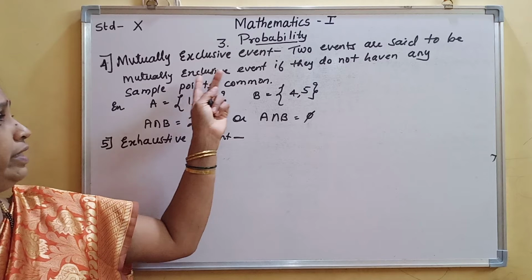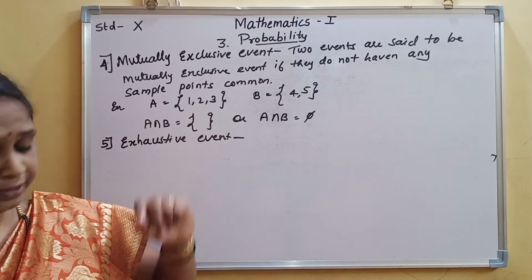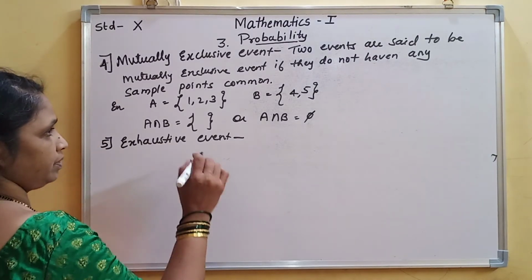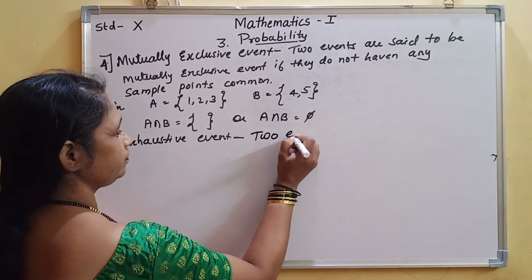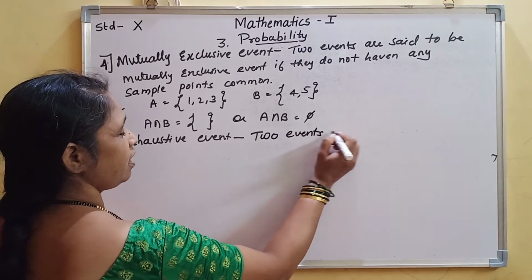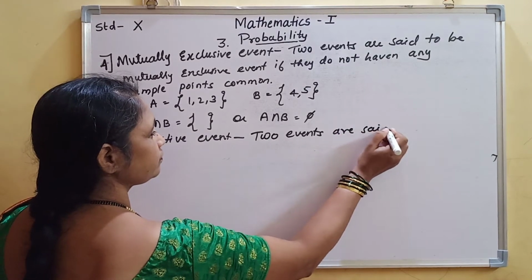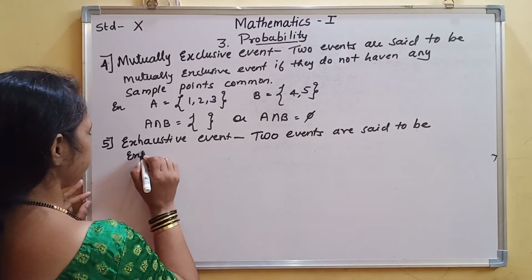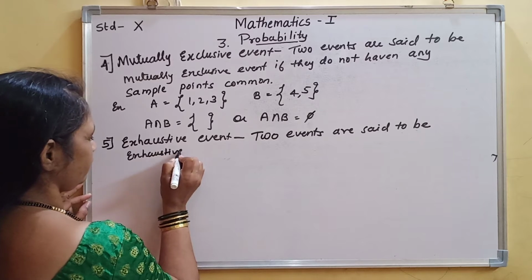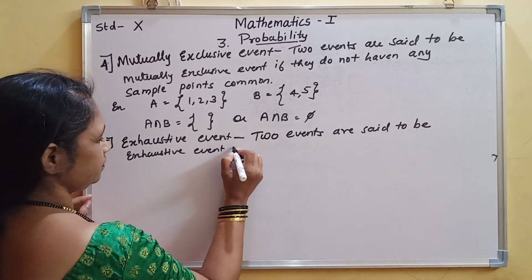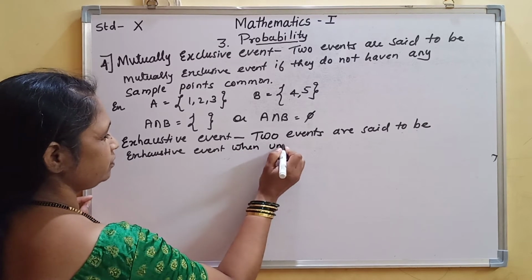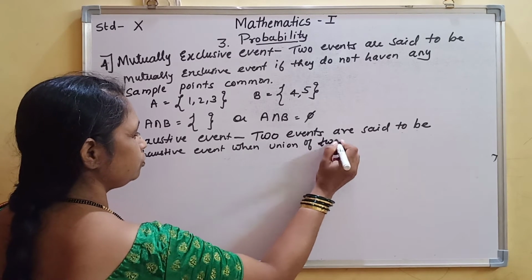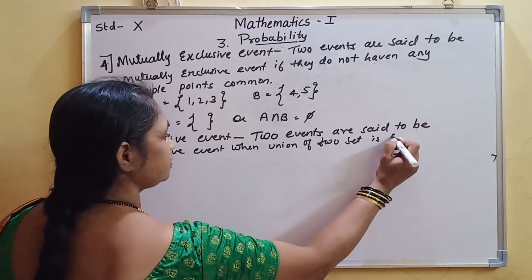Two events are said to be exhaustive events when the union of the two sets is the sample space.